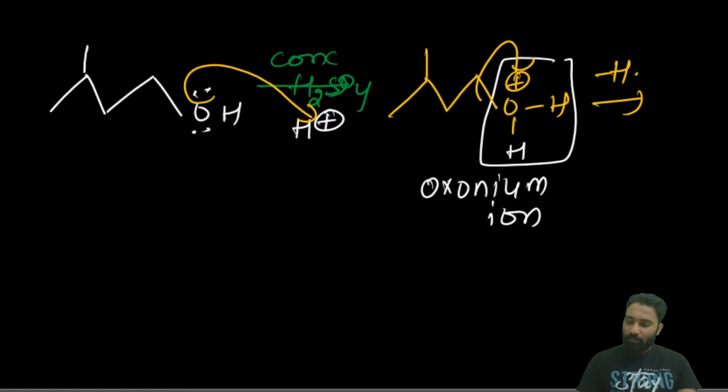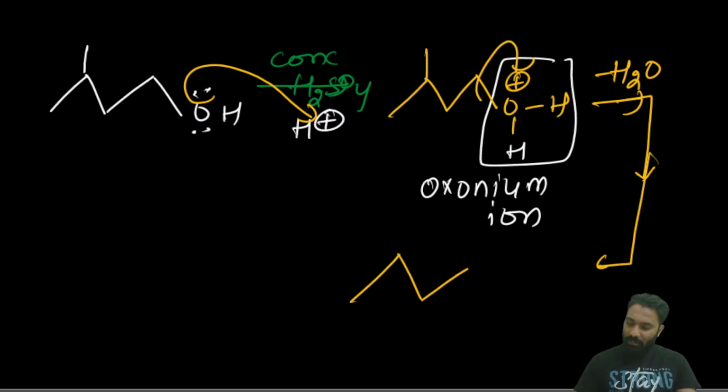H2O is a good leaving group, we know. As H2O it will be eliminated. When it has been eliminated, what do we get? A carbocation is generated as the intermediate. But I explained this very clearly yesterday itself. Whatever carbocation has been generated as an intermediate will be rearranged until it attains stability.